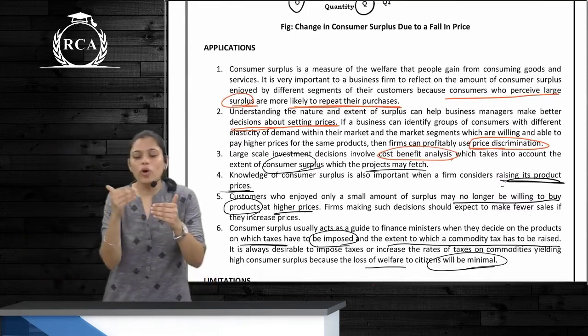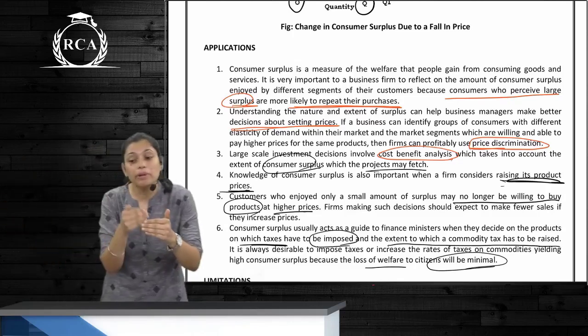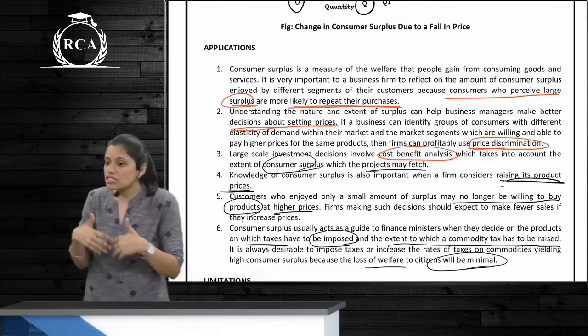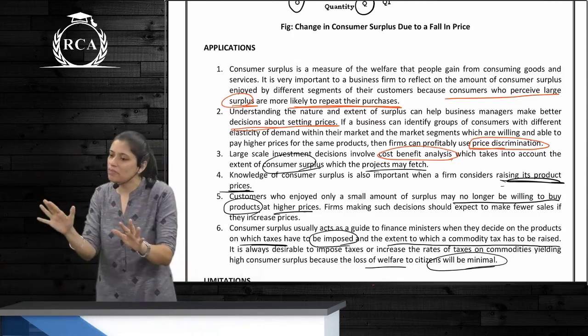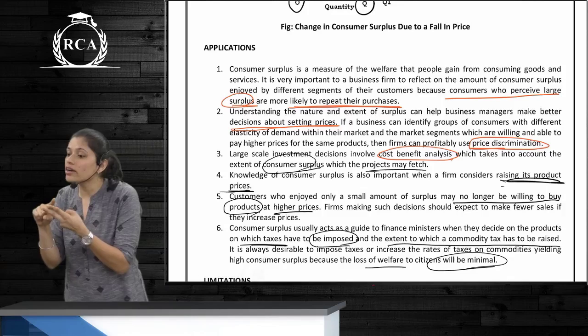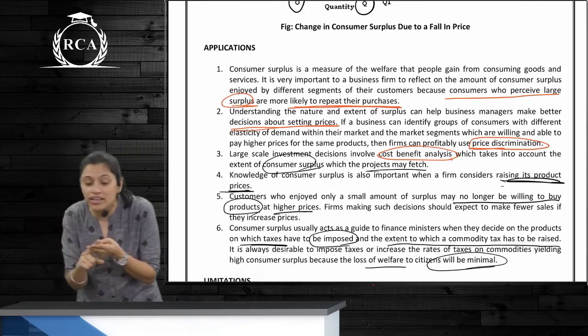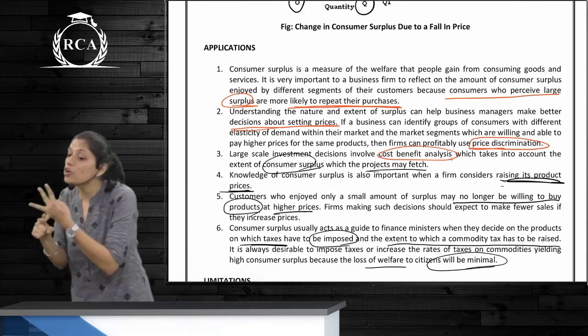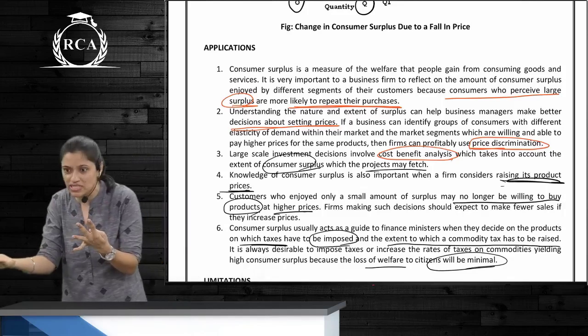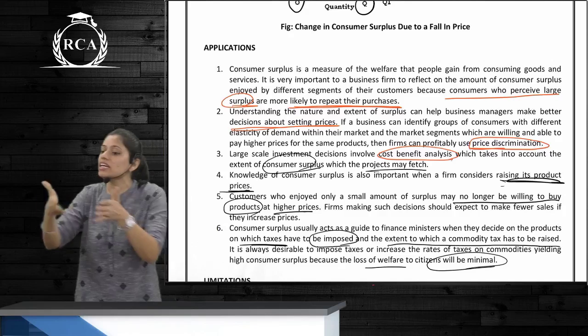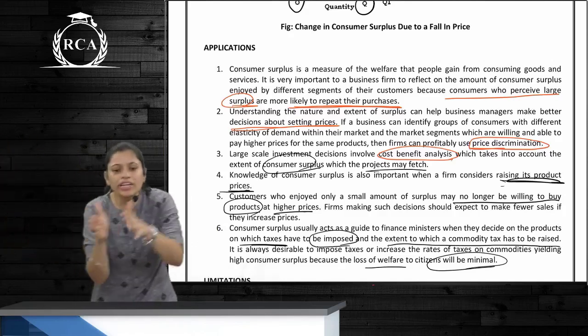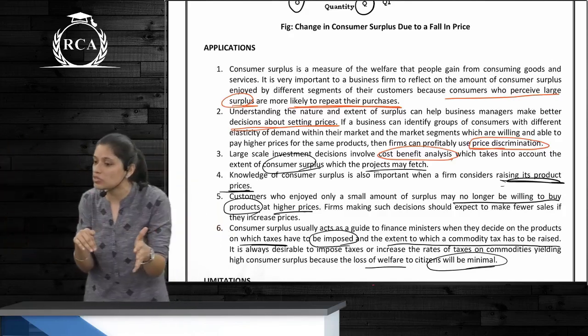You need to know what kind of customers are going to make repeat purchases. If these customers are going to make repeat purchases, they are happy. Even if you increase the price, they might still buy it. You look at your long-term investments, you look at whether you can increase the price or not. The government looks at all this for taxation purposes. They need to see whether for a particular commodity we can increase the tax rate or not, or do we need to decrease the tax rate because people are buying less of it.